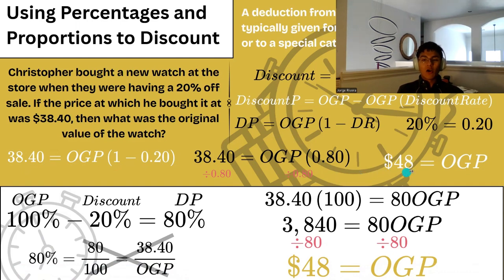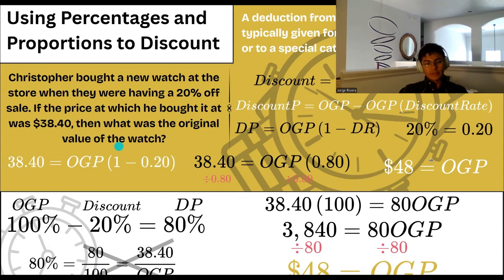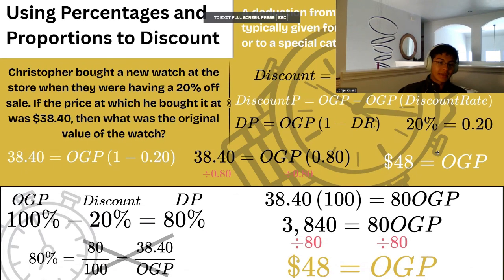And that means that our original price is going to be $48. Another way to look at this means that the original price is 100%, the discount is going to be 20%, and the discount price is going to be 80% of the original 100%. So 80% is equal to 80 over 100.